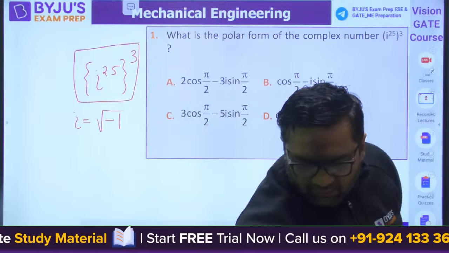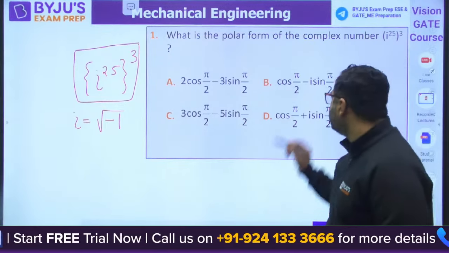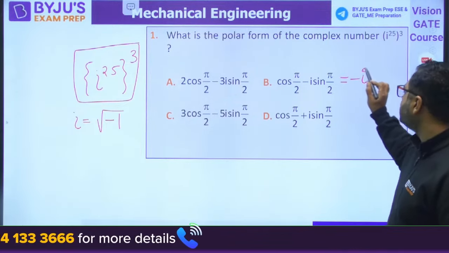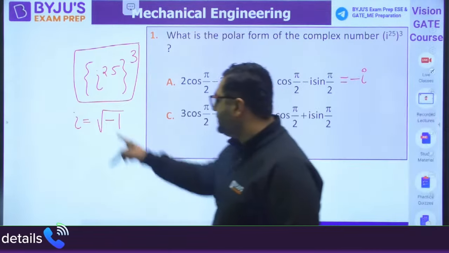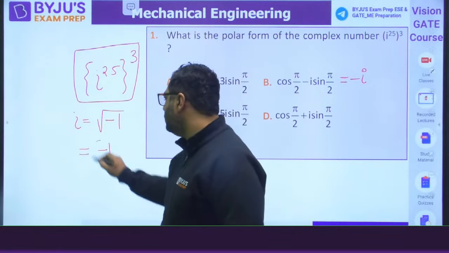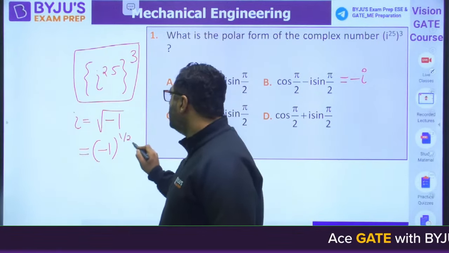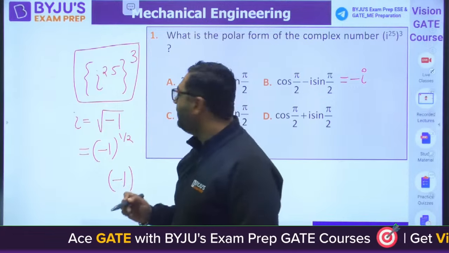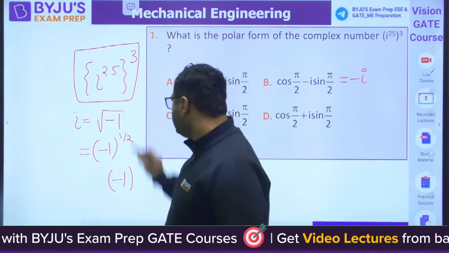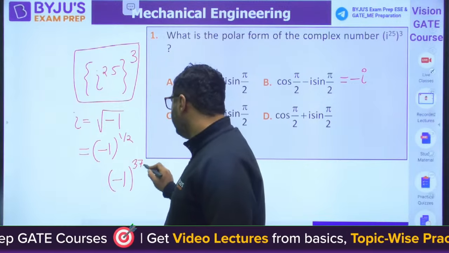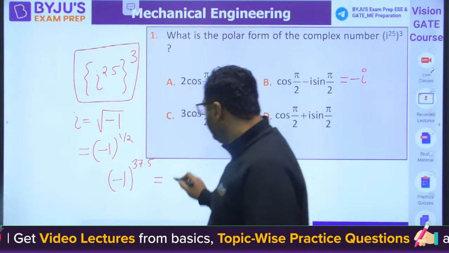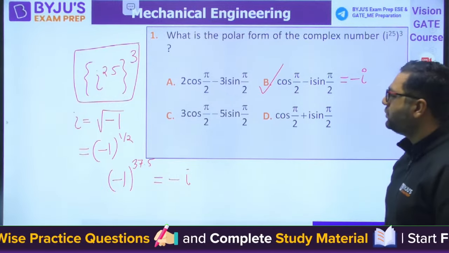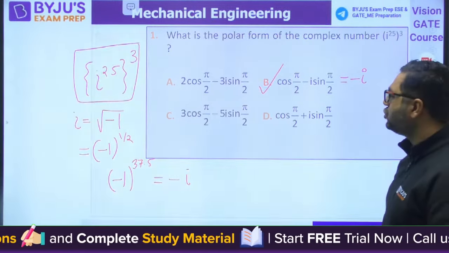Very good, Mani. So you can see when you will be solving this, cos pi by 2 is 0, minus i, it will be coming out to be minus i. And when you will be solving this, iota is equal to -1 to the power 1 by 2. So you can write -1 to the power 1 by 2 is 0.5. So you can say 0.5 into 75 is 37.5. So you would be getting it to be minus iota, which is the same as option B. So guys, moving to the next question.